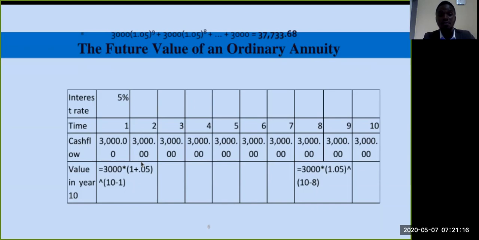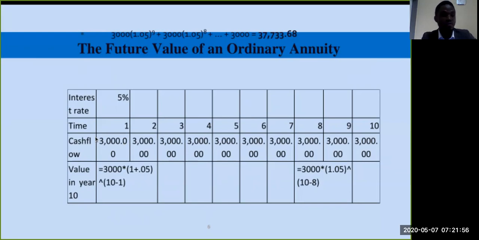So at the end of year 1, we've got a cash flow of 3,000. Year 2, we also have another cash flow of 3,000, until we reach our final year, year 10, where we also have a cash flow of 3,000. These cash flows are made at the end of each year, and so all of them are considered ordinary annuities.